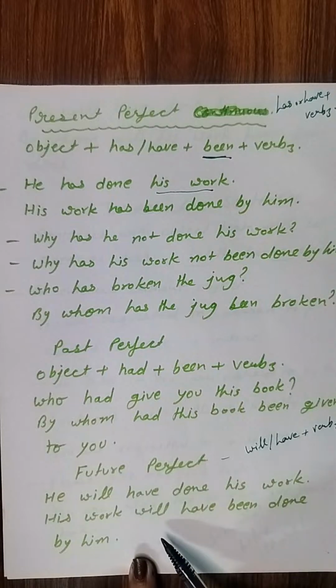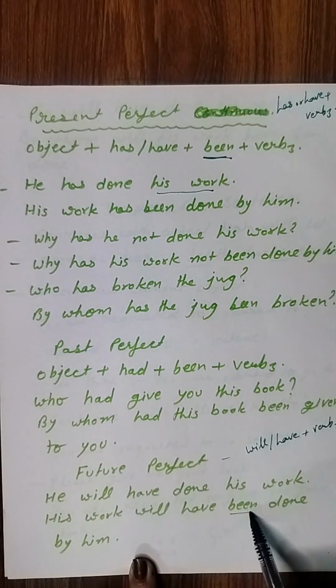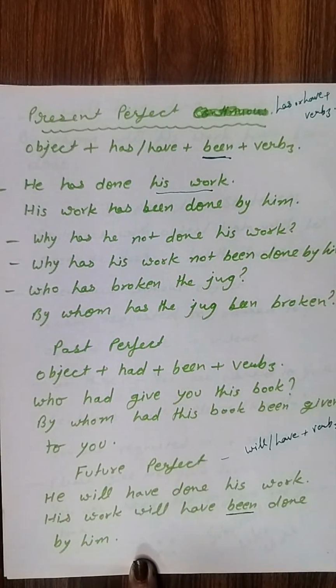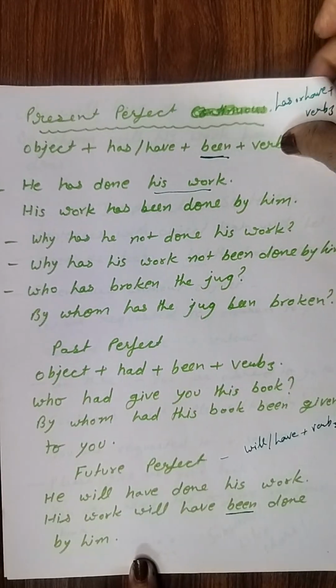So the answer will be, his work will have been. This is the extra word that has been used here in the passive voice. His work will have been done by him. So this way we have completed all the tenses.